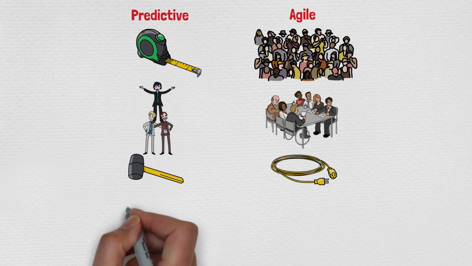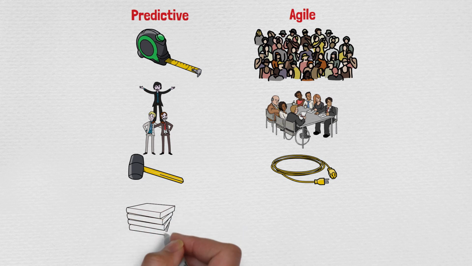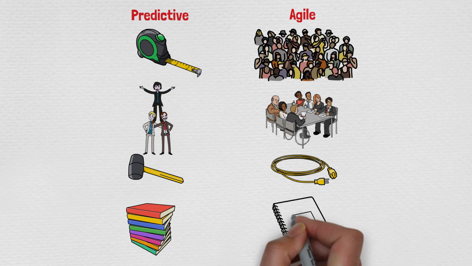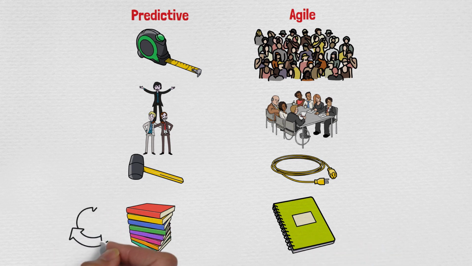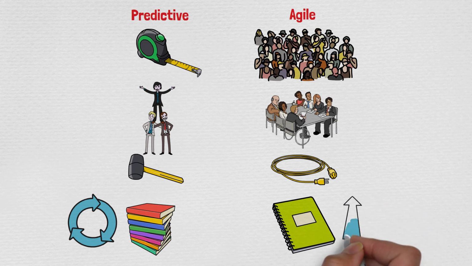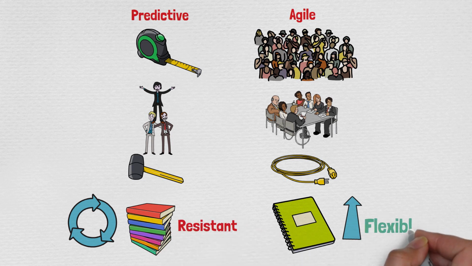And agile guys use very little written work, while in predictive you have to document everything, the lessons learned register, and everything comes to a key. But in agile, you go to your documents only when it's needed. Okay. And predictive, from the beginning you plan everything as a whole and you start the work and you do the cycle. So you plan for every single component. But in agile, you have priorities. You do the most important work first and then you move down. So predictive is very resistant to changes, and agile once again very flexible to the changes.